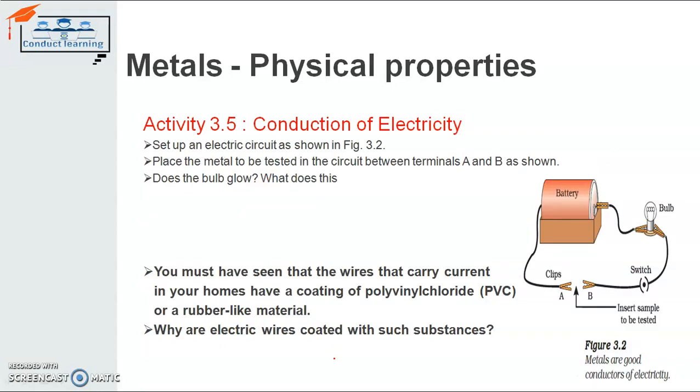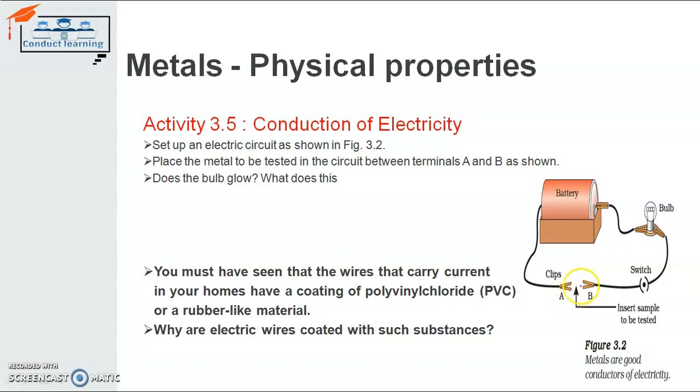Conduction of electricity is another activity. Here we will use a battery, a wire, clips, a bulb and a switch. Set up the electric circuit as shown in the figure. Place a metal to be tested in the circuit between A and B. Here, please fix some metal. If you fix a metal here, the bulb will glow. That means it is a good conductor of electricity. Metal is a good conductor of electricity.